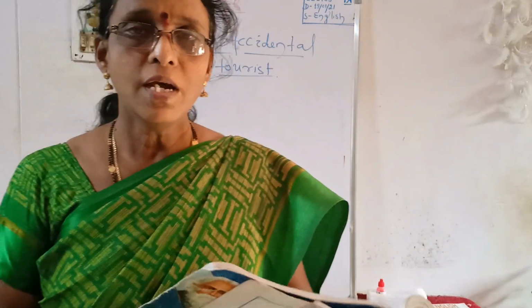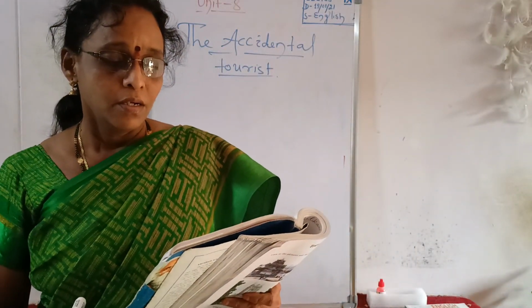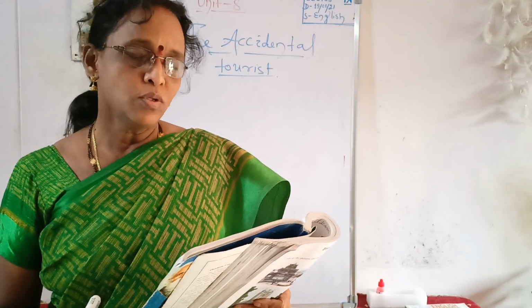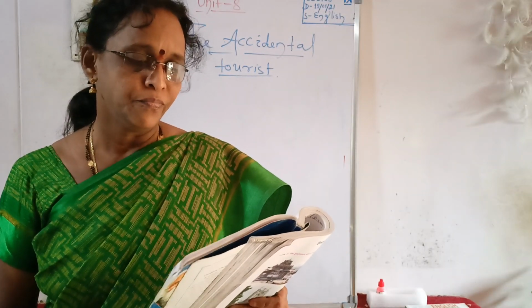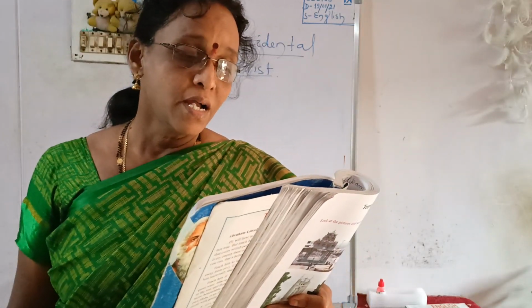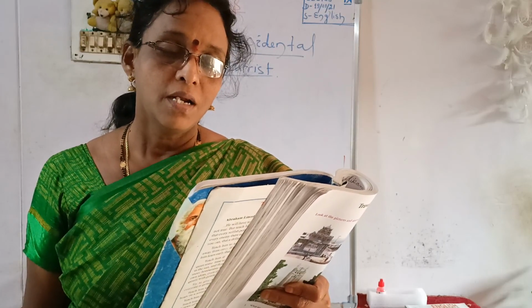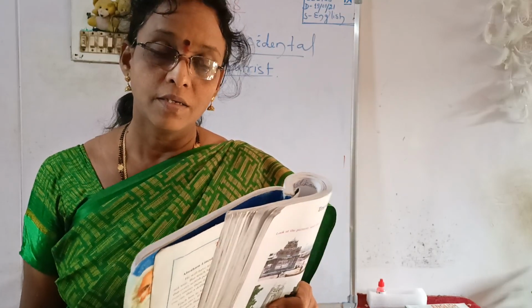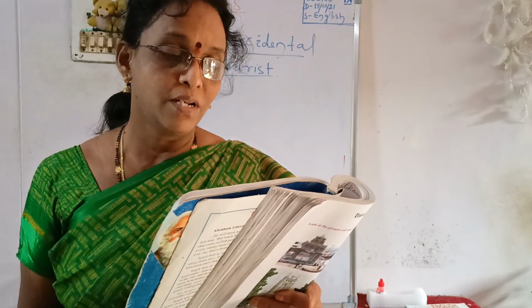Page number 149. Every one of you open the textbook and take a pencil so that you can write, as in the class, the meanings of difficult words. The accidental tourist. They say that the world today is a small place because travel has become easy. But not everybody finds it easy to travel.